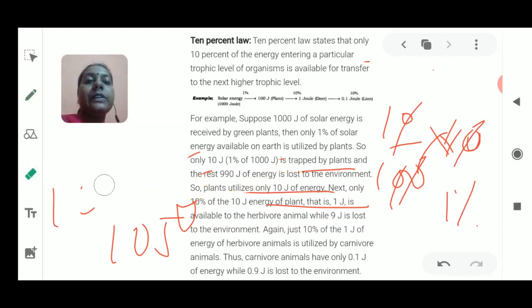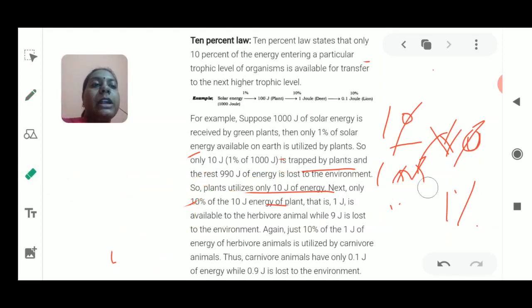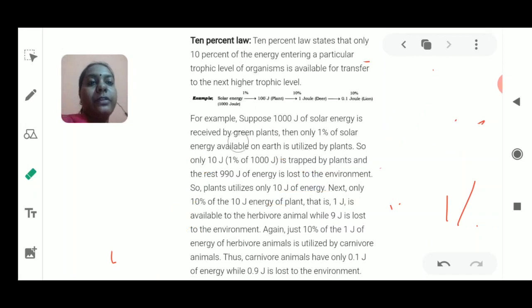It is going to transfer from one trophic level, from plants to the herbivorous animals. Now again from this also 9 joules of energy is being lost, and only 1% of energy will be transferred to the carnivorous animals, where the carnivorous animals will have only 0.1 joules, whereas 0.9 joules of energy is lost to the environment.